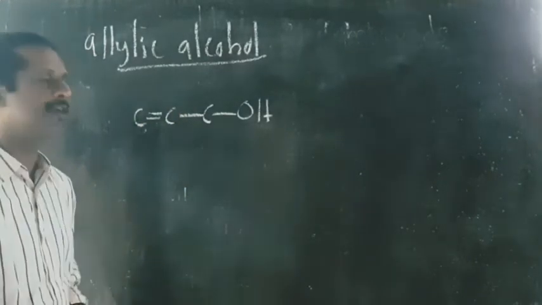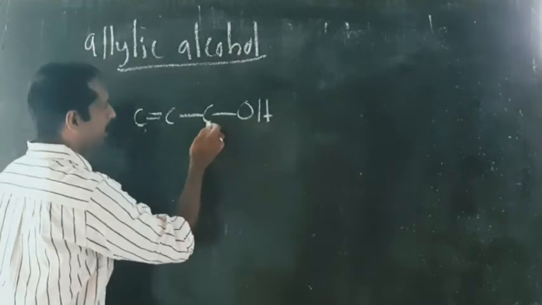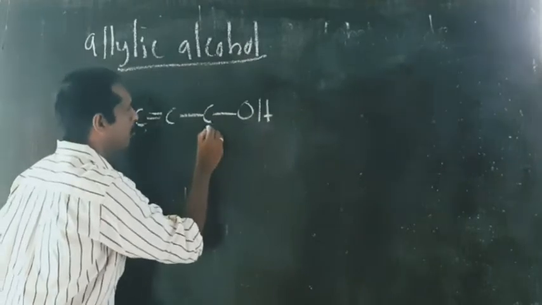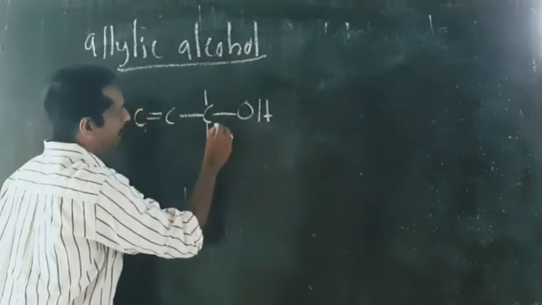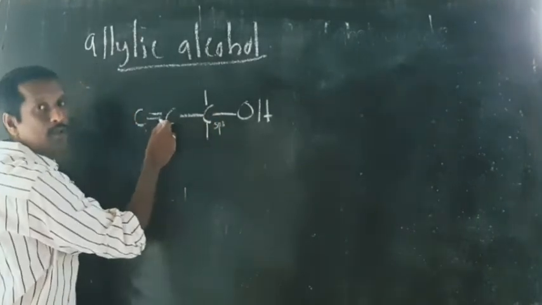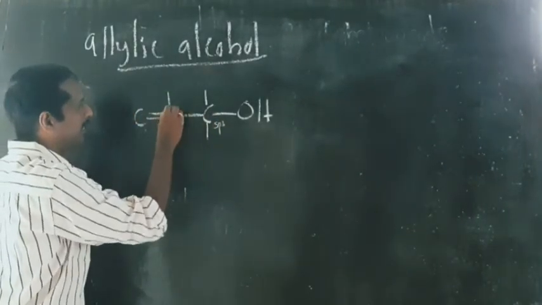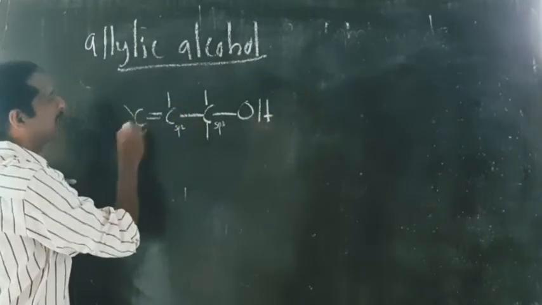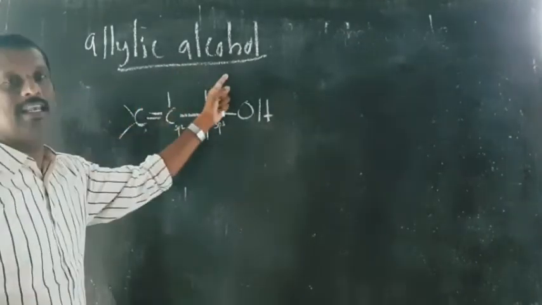In allylic alcohol, look at it here. The OH group is attached to, this is sp3 hybridized carbon because this is single bonded. So the OH group is attached to sp3 hybridized carbon. That carbon is attached to sp2 hybridized carbon. This is sp2 hybridized carbon. This type of alcohol is known as allylic alcohol.